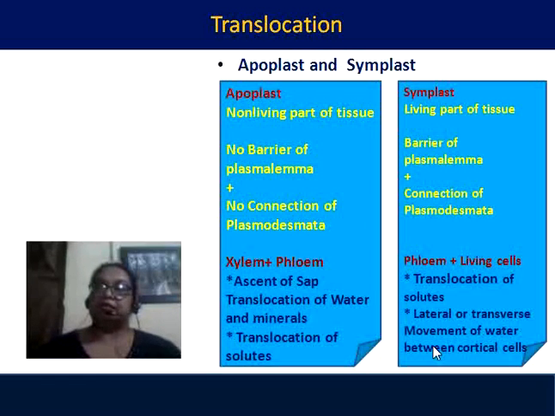In the symplastic system, the phloem and the living cells are involved. In the sieve elements of the phloem, translocation of solutes takes place, and that is purely symplastic because cytoplasm is very much there. Also, the lateral or transverse movement of water between the cortical cells, in the transverse direction of the plant body, takes place by osmotic regulation. That is also symplastic movement.